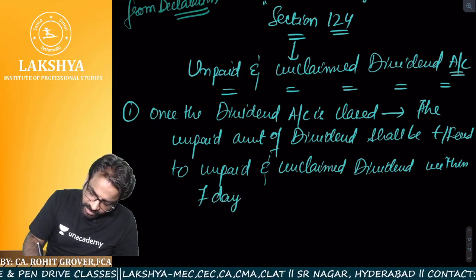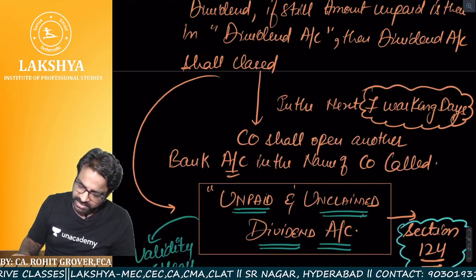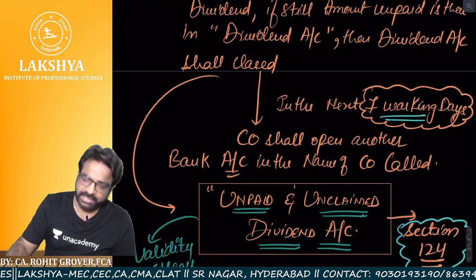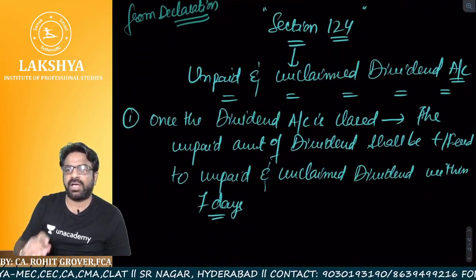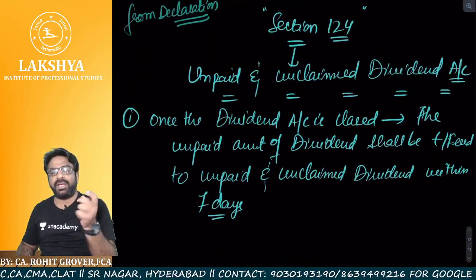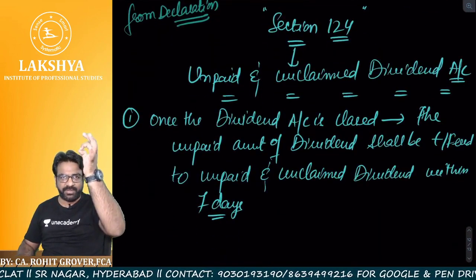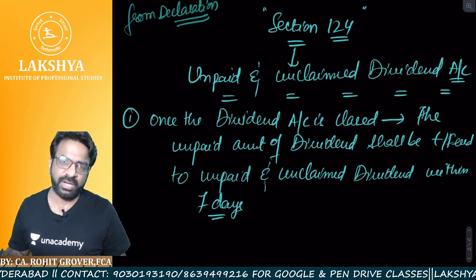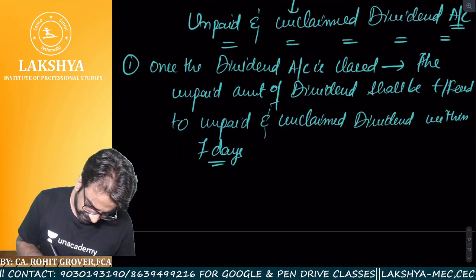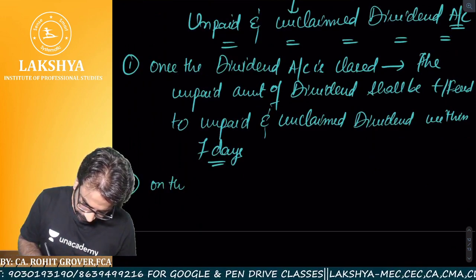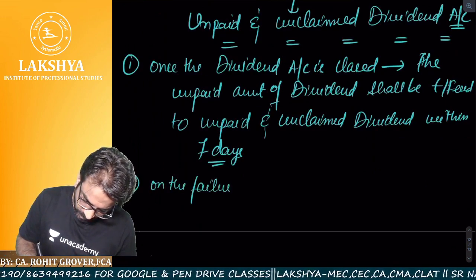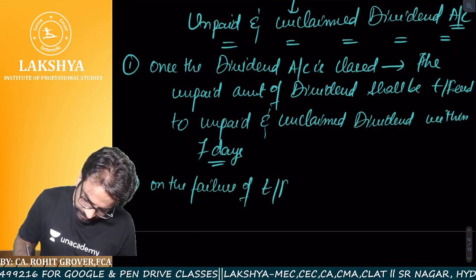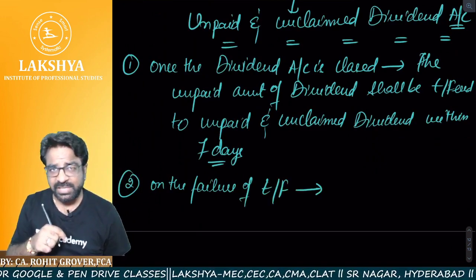Within 7 days. Is it correct or not? So, within 7 days, the amount which is unpaid in the dividend account shall be transferred from that dividend account, which we have shut down, to the unpaid and unclaimed dividend account. On the failure of transfer, whose responsibility is it to transfer? The company.